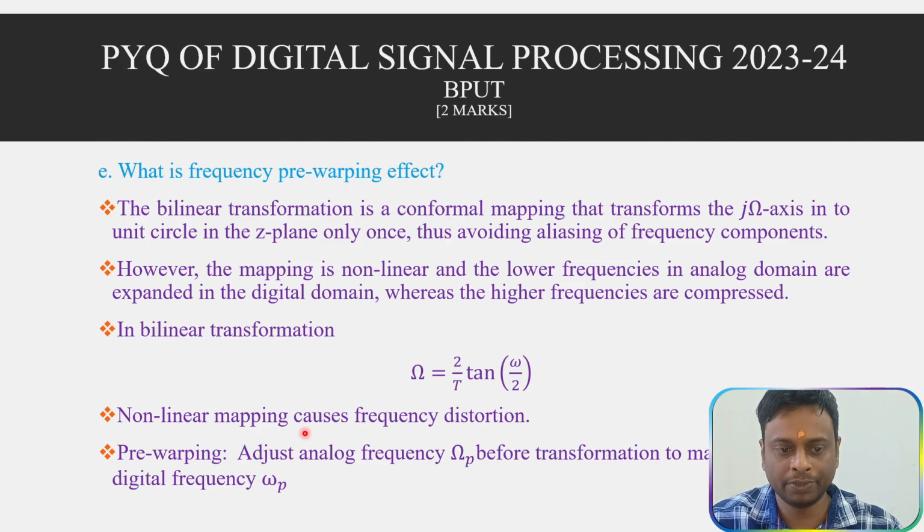Pre-warping means that because of non-linear mapping, you have to adjust the analog frequency omega p, that is in the analog domain, before transformation to match the desired frequency in the digital domain. So this effect is known as pre-warping.